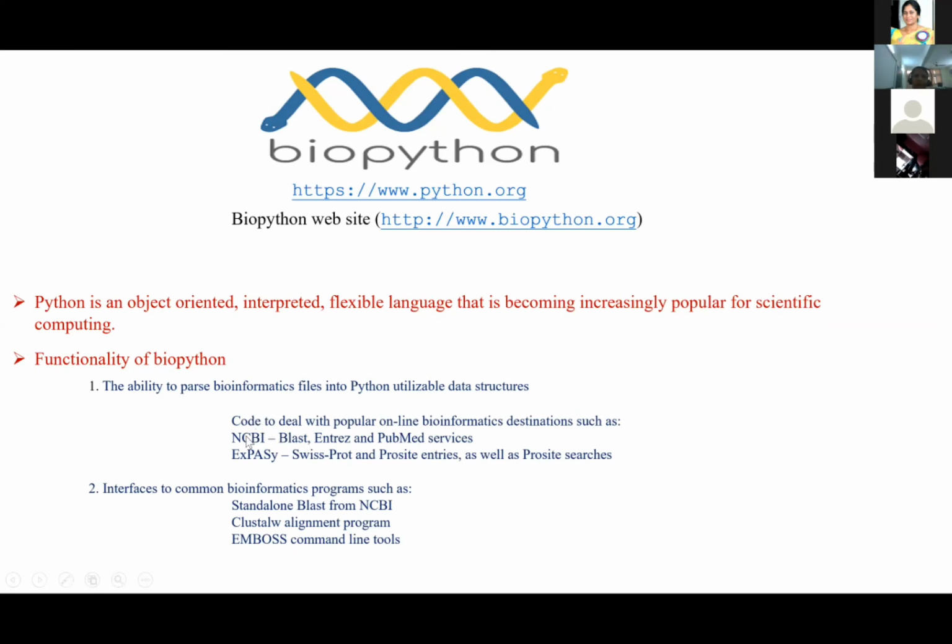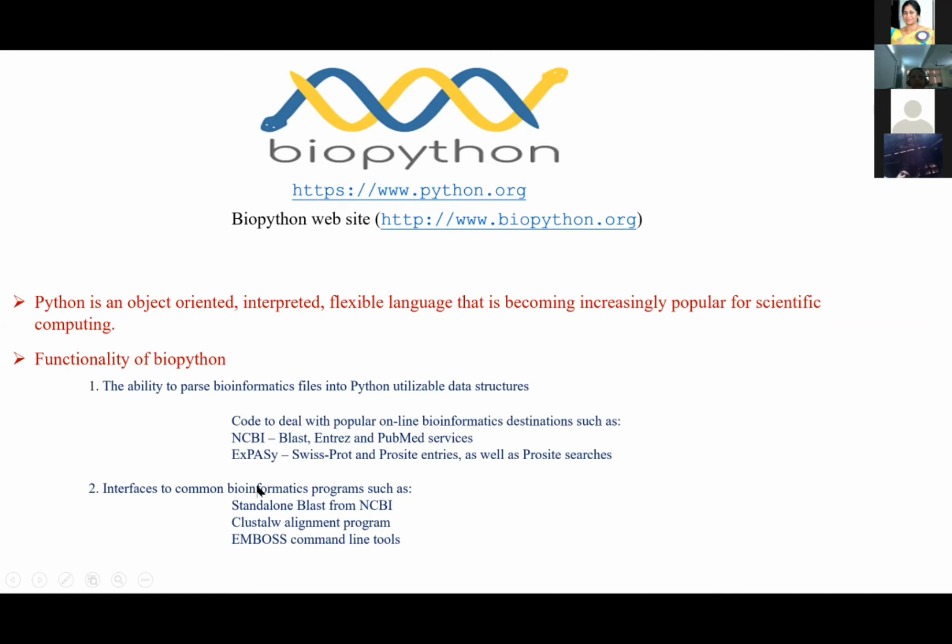So you have different destinations, what we have just seen: NCBI, BLAST, PubMed, ExPASy, SwissProt, PROSITE, name it. Whatever sites are there in bioinformatics, everything can be accessed, and in terms of Biopython we call that parsing. Parsing is just collecting the information from the databases. So this can be used as an interface for the Clustal program or the EMBOSS program, which we have used, or standalone BLAST, which we have just done. So you can just code it in Biopython.